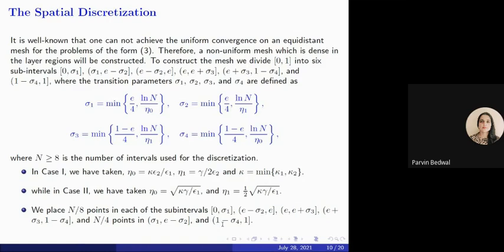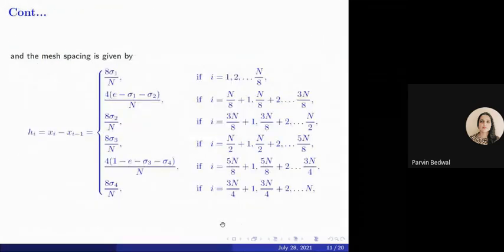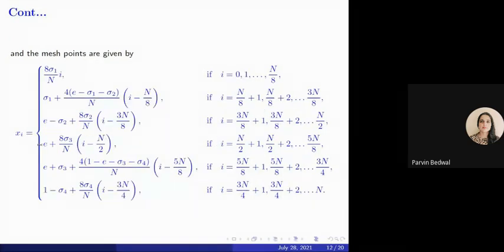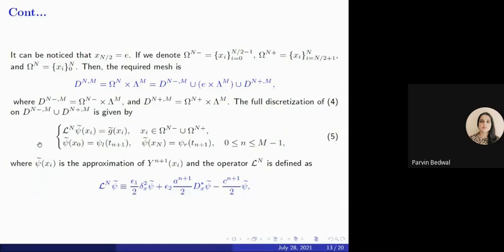In such a way we have defined the non-uniform mesh, and after that we have used the finite difference scheme on that non-uniform mesh to discretize the system of ordinary differential equations which we got after time semi-discretization, using these mesh spacings and mesh points. And from here we get a system of linear equations.